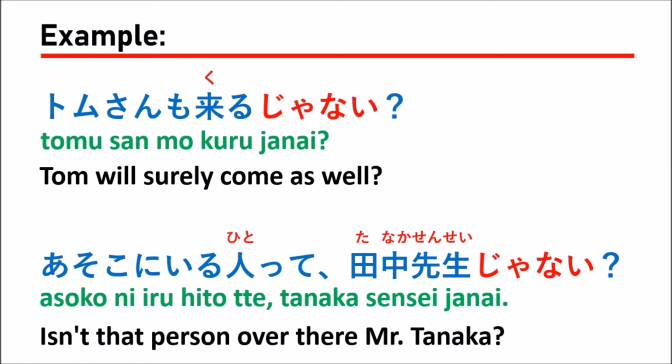Something like this, to confirm whether it is or is not. Actually, Tanaka sensei means teacher Tanaka, not Mr., but in this case, they just write Mr. Tanaka.